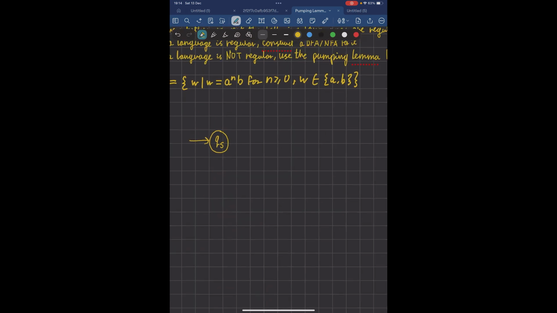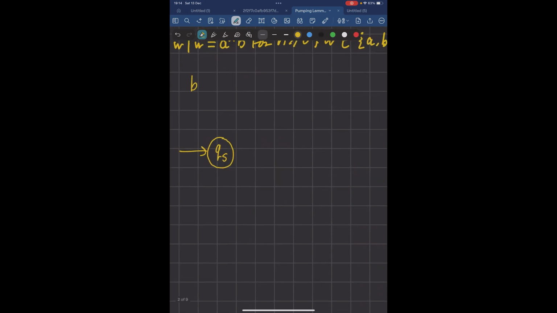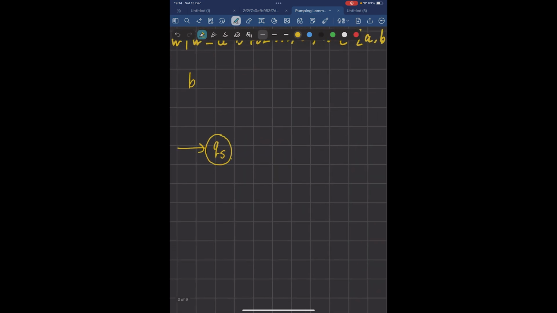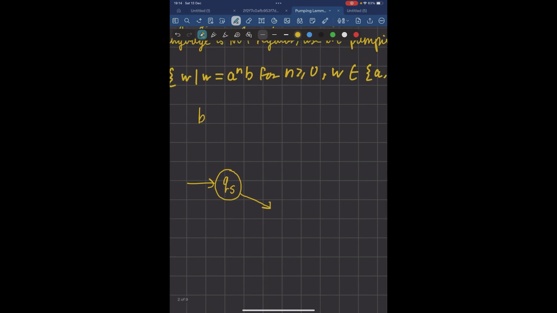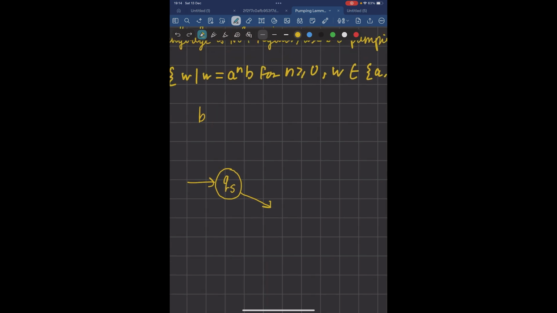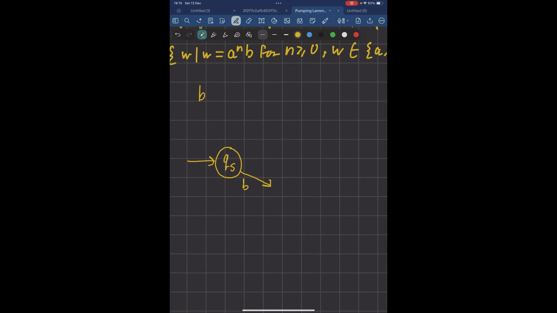Okay. So this state represents that we've seen nothing so far. So when we read in a B, what do we want to do? So imagine we see a B. Well, we want to go to an accept state, right? Because starting with just a B is allowed. Like if we have just one B, that's okay. So we go to an accept state.